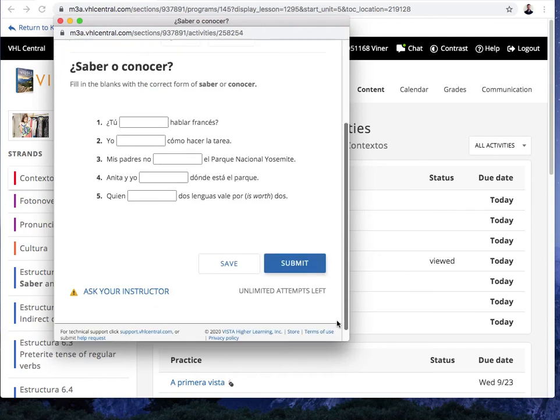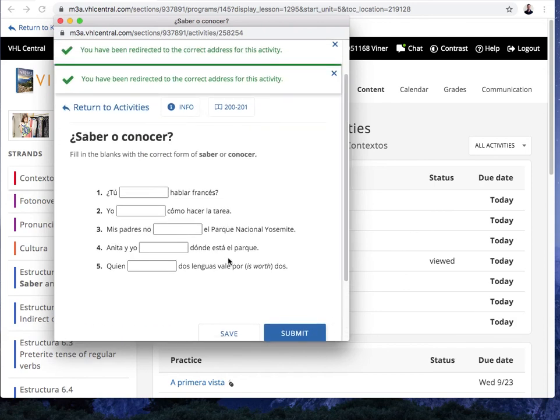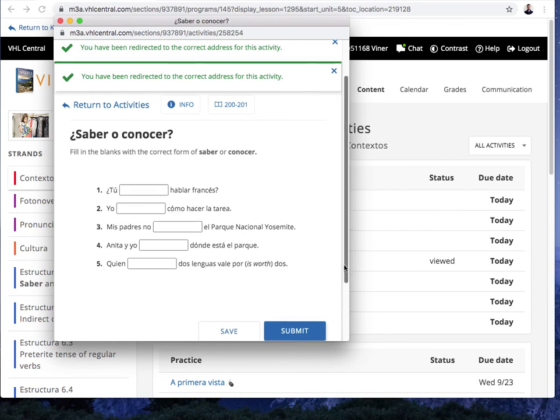It didn't tell us what happened. ¿Quién sabe dos lenguas vale por dos? That's a strange little saying in Spanish. I'm going to go with sabe because you know the information, you know how to speak two languages. Yeah, so that would be sabe.